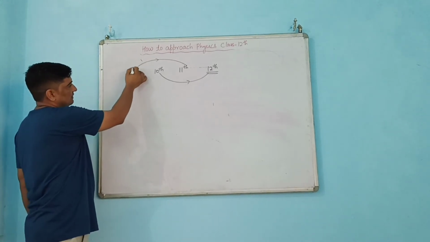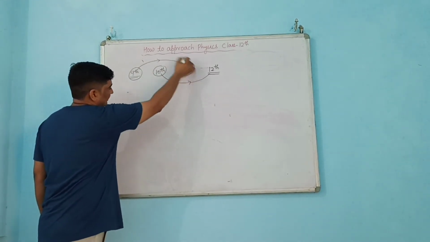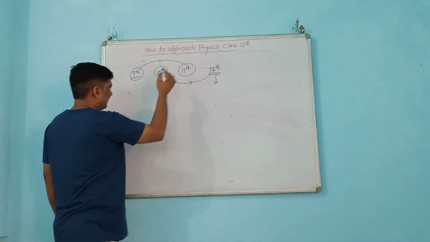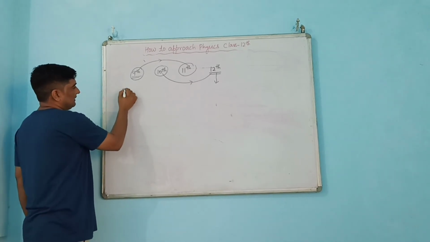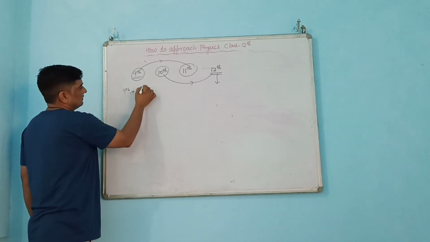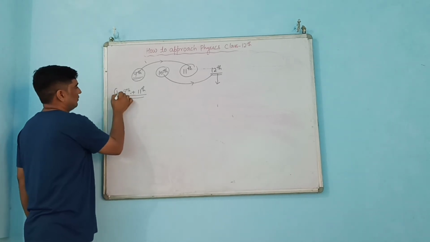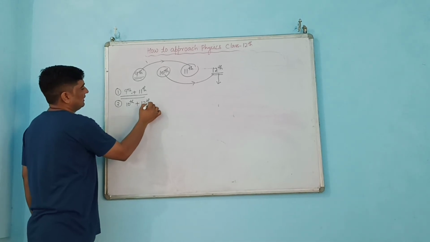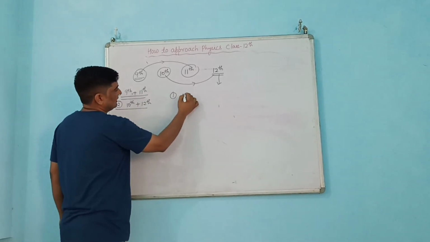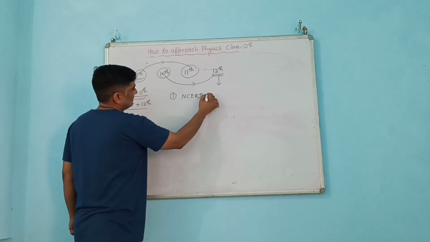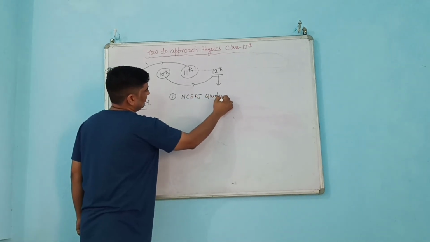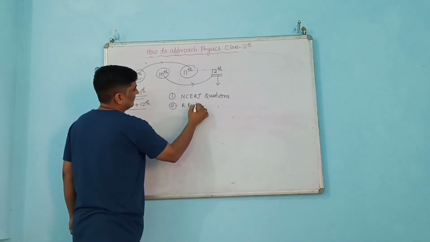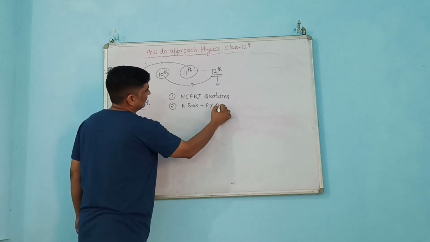I have already given the syllabus of 9th, 10th and 11th in the previous videos. Today I just wrote down the units which are in 12th standard. But how will you approach? See, for the 9th and 11th syllabus we will focus first, then later on 10th and 12th, because the chapters are similar. How are we going to approach? First you will do NCERT questions. That is most important, as I have already told you. Second, you should have a reference book or previous year's question papers.